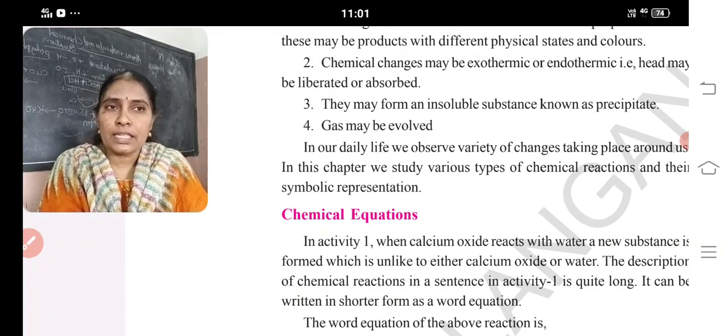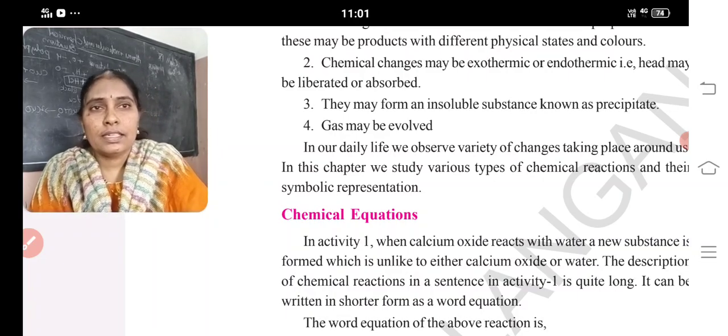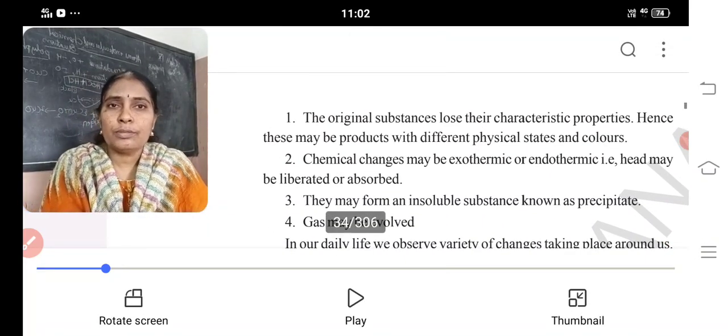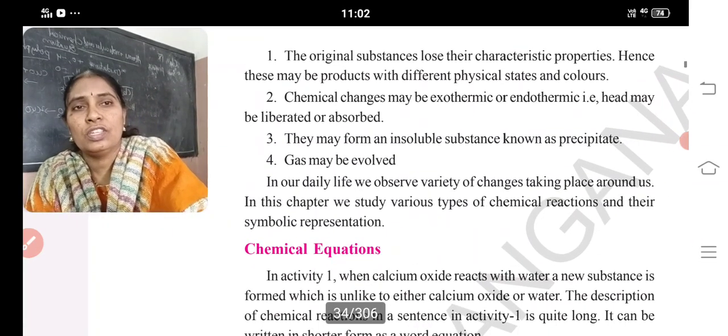Chemical changes may be exothermic or endothermic. They may form an insoluble substance known as a precipitate, and they may evolve a gas. And what is the first postulate? The original substances lose their characteristic properties, hence they may be products with different physical and chemical changes.